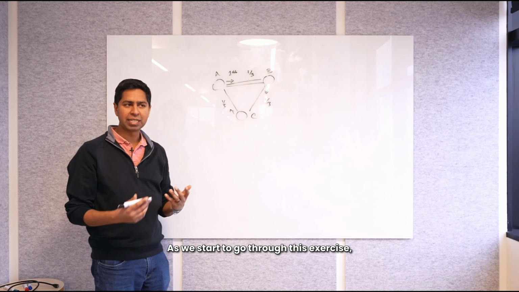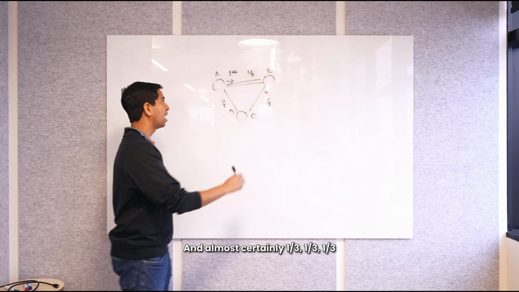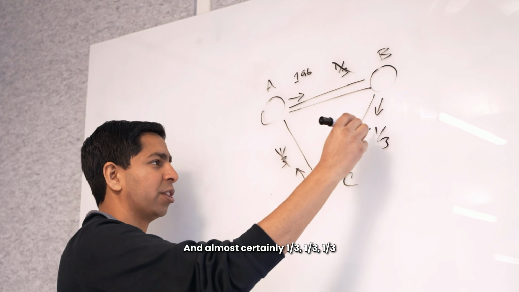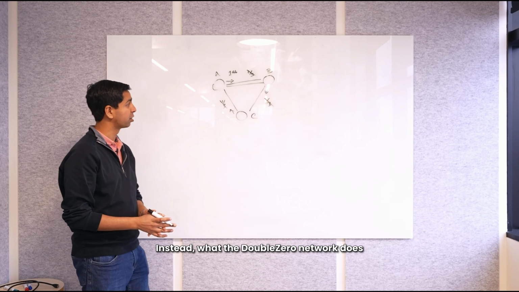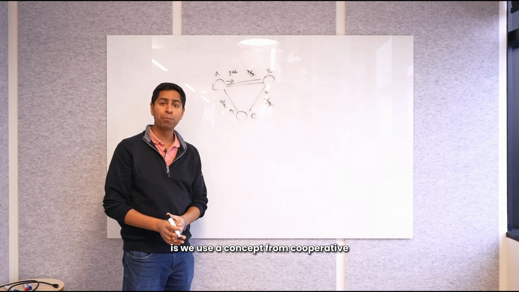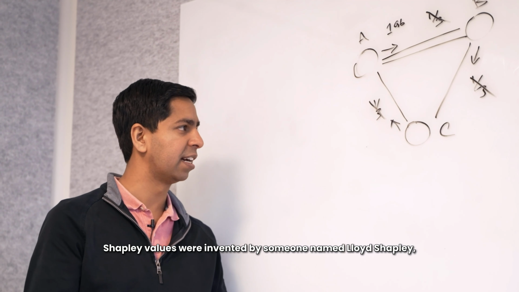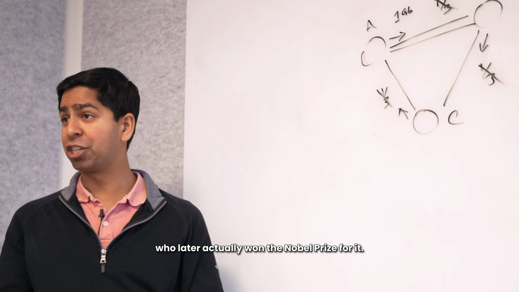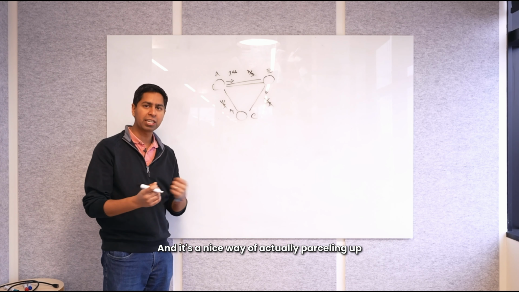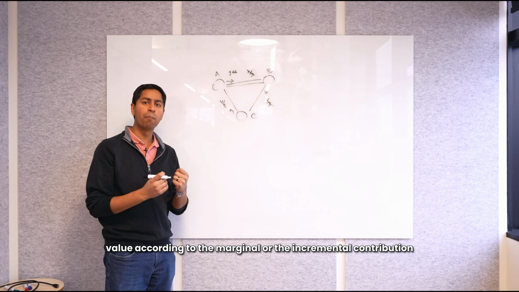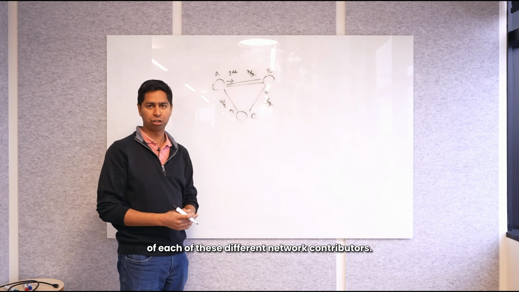As we start to go through this exercise, you realize that this simple carried traffic model starts to break down pretty fast. And almost certainly 1/3, 1/3, 1/3 is the incorrect division. Well, instead, what the DoubleZero network does is we use a concept from cooperative game theory called Shapley values. Shapley values were invented by someone named Lloyd Shapley, who later actually won the Nobel Prize for it. And it's a nice way of actually parceling up value according to the marginal or the incremental contribution of each of these different network contributors.